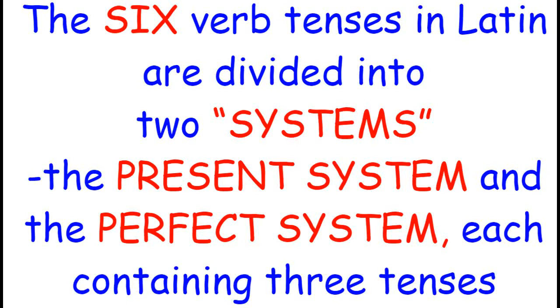You've seen three verb tenses so far in Latin. There are a total of six tenses in Latin, and today you'll begin looking at the other three. The six verb tenses in Latin are divided into two different systems, as we call them: the present system and the perfect system. And each one of those systems has three tenses in it.